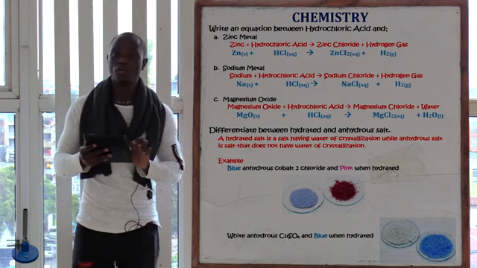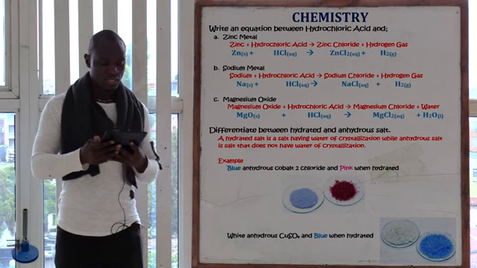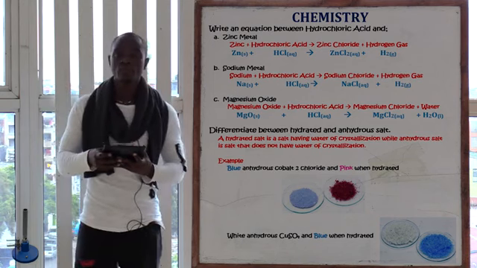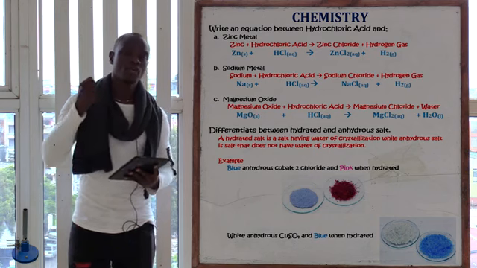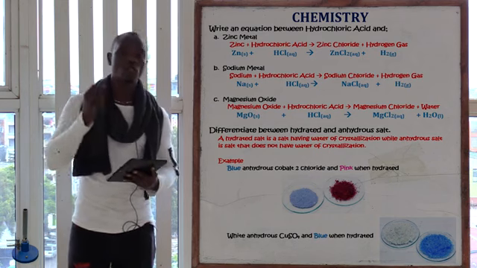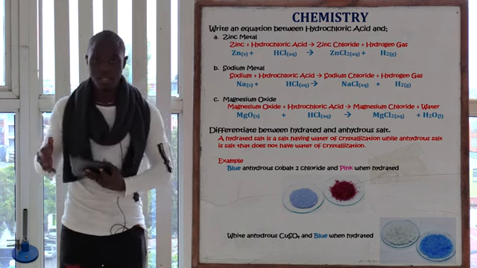In the second reaction, we have also still a metal reacting with the acid. The second one is sodium metal. So for the sodium metal, we see that sodium plus hydrochloric acid, we are going to get sodium chloride, which is the salt, plus hydrogen gas.